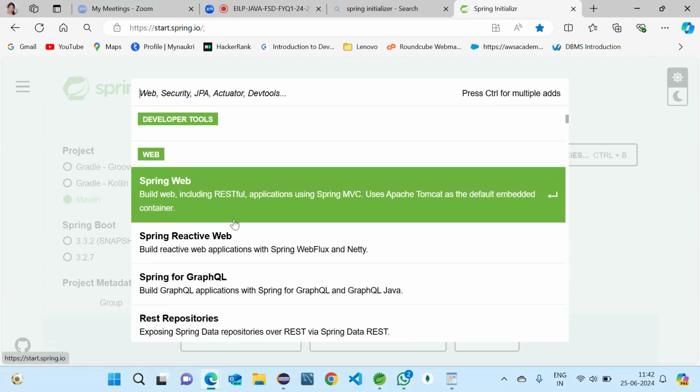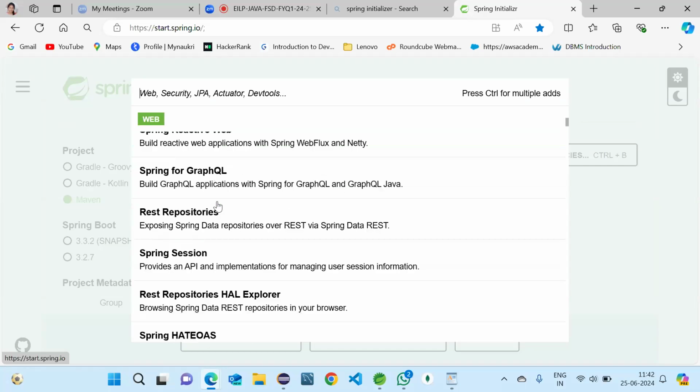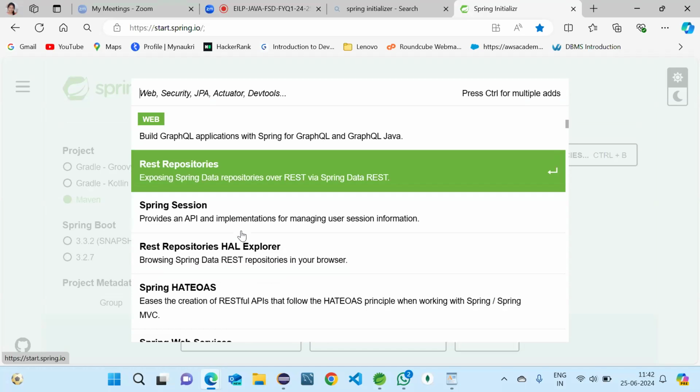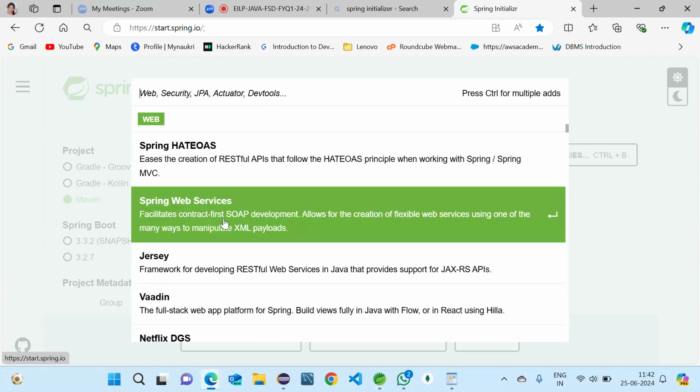And Spring Web will be used when we want to work with a web application. As I said, when we are working with Spring, we add the dependency which is related to web. So when we want to create any application related to web, we should add this Spring Web. And when we are working with REST API, we should add this REST repositories. And coming to web services, when we are doing more with APIs, payment configuration, integration, and mostly web-related work, we use this.